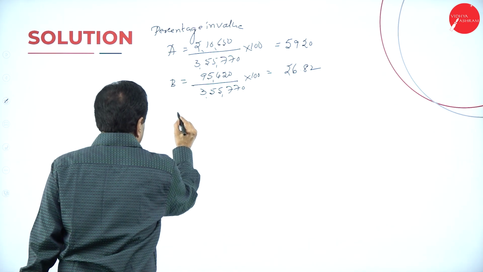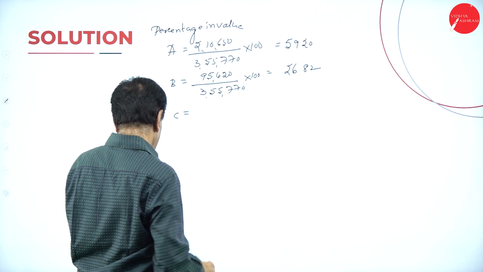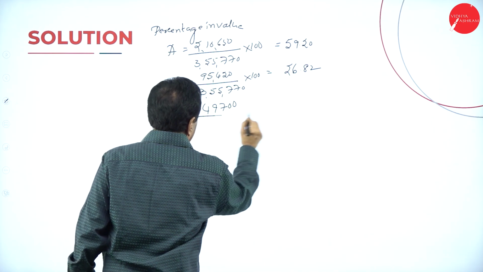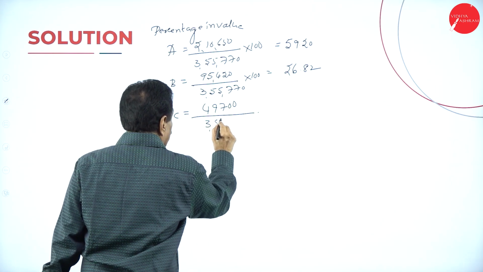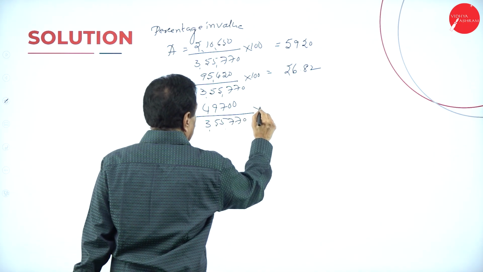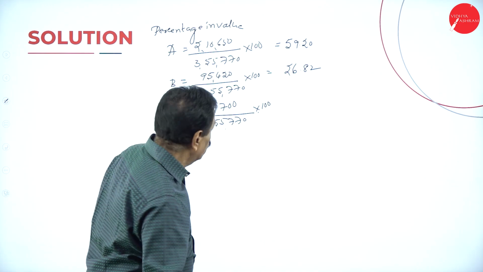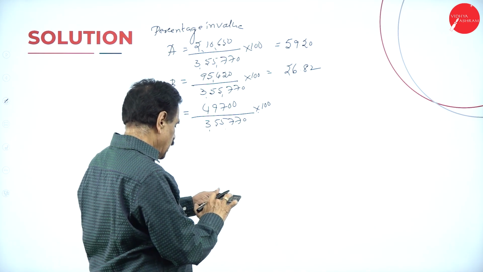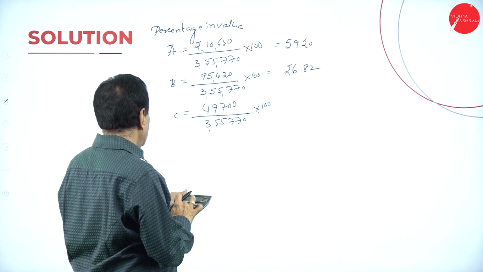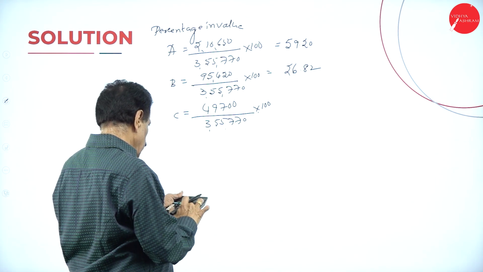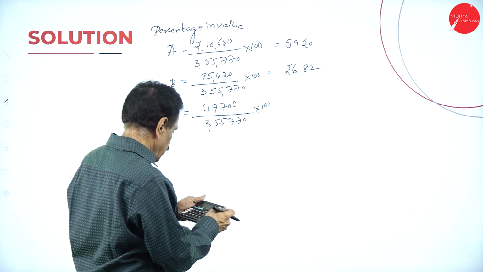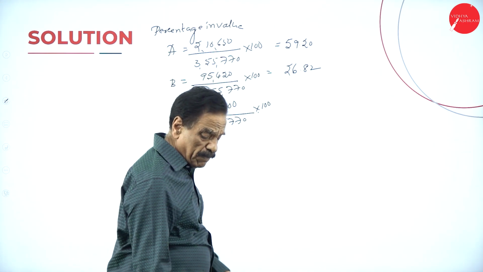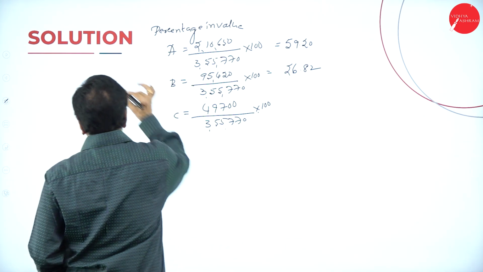In value, C is 49,700 divided by 3,55,720 into 100, which is 13.96%.